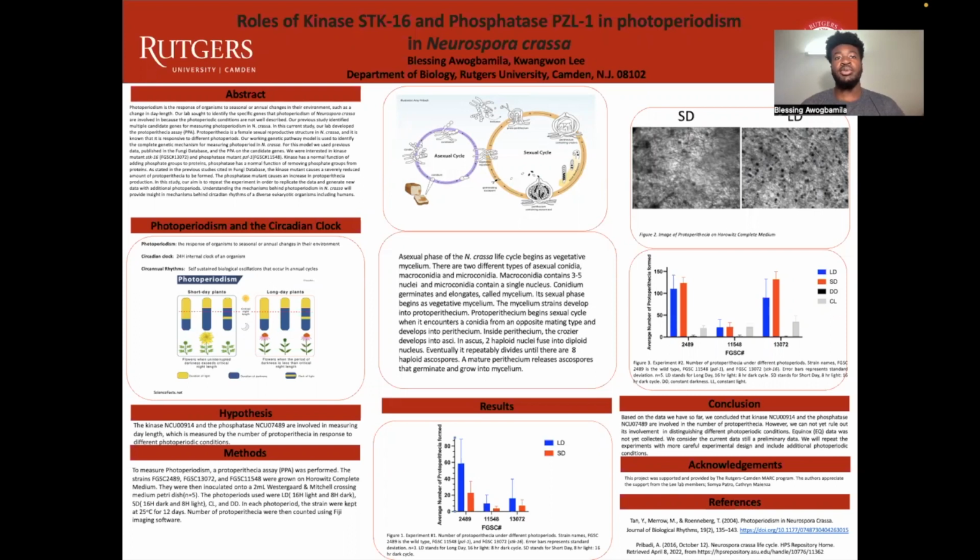One being the wild type, we compared that to 2 knockout mutants, and what we compared was the average number of photoperiodicea produced, which is the female sexual structure produced in Neurospora. And this is a great unit for measuring photoperiodism in Neurospora. So once we collected the photoperiodicea produced in Neurospora, we compared these with the different strains in different photoperiodic conditions, which were various amounts of light and darkness, to see if there's a statistical difference.